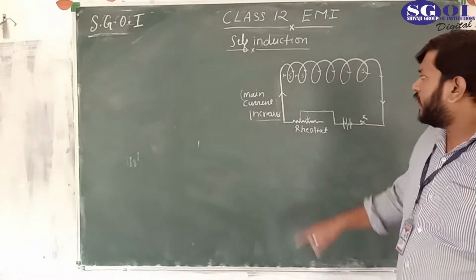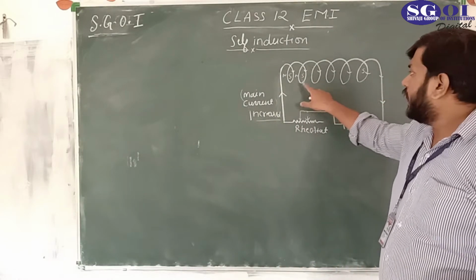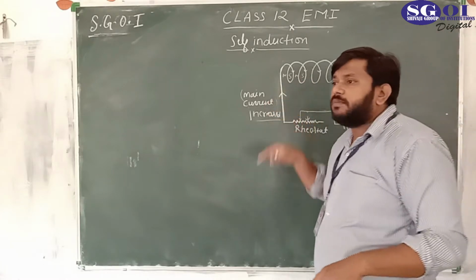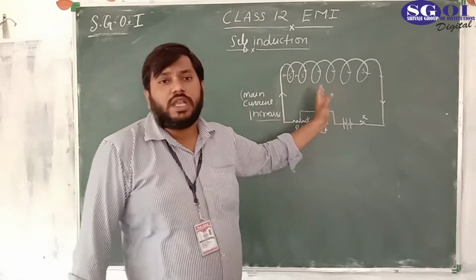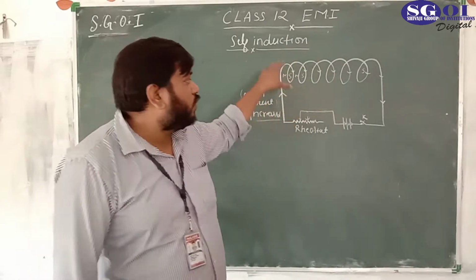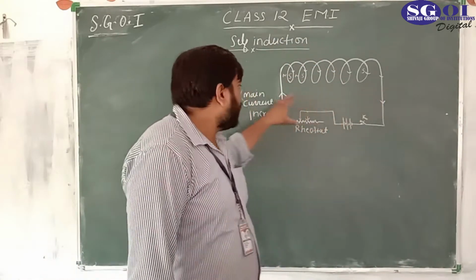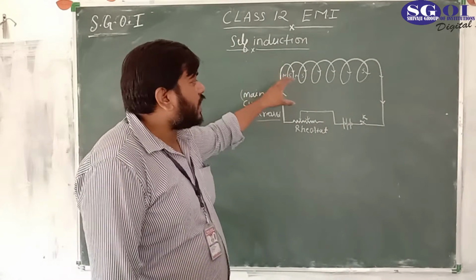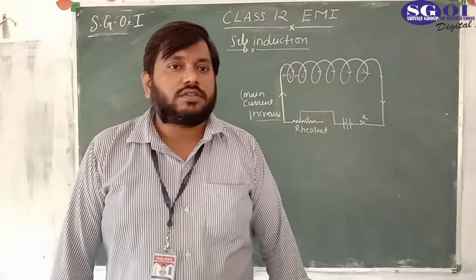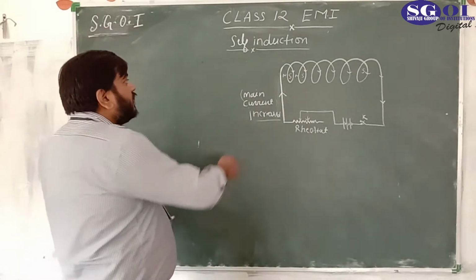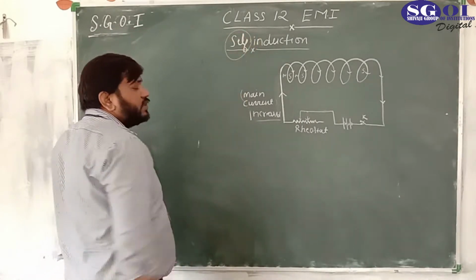And this changing flux is happening in this coil itself. Very important point here: this change in flux is happening in the coil itself, which is producing the flux because of the main current. That's why the term here is self-induction.